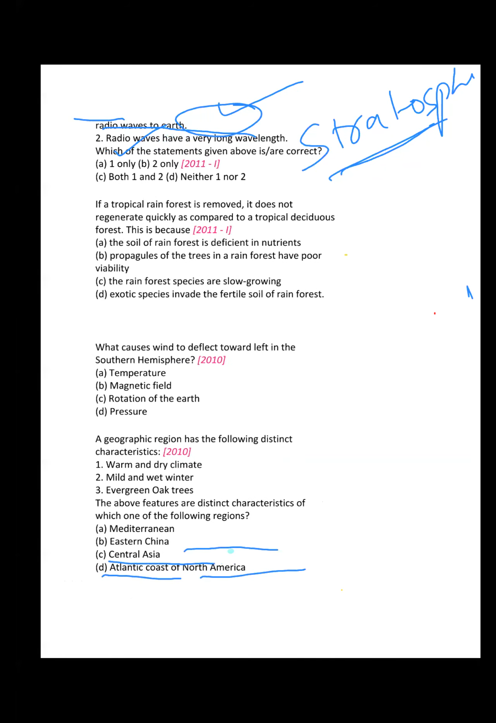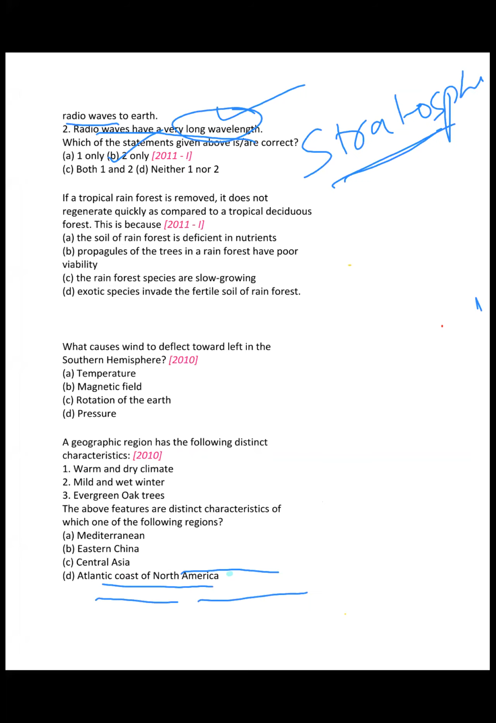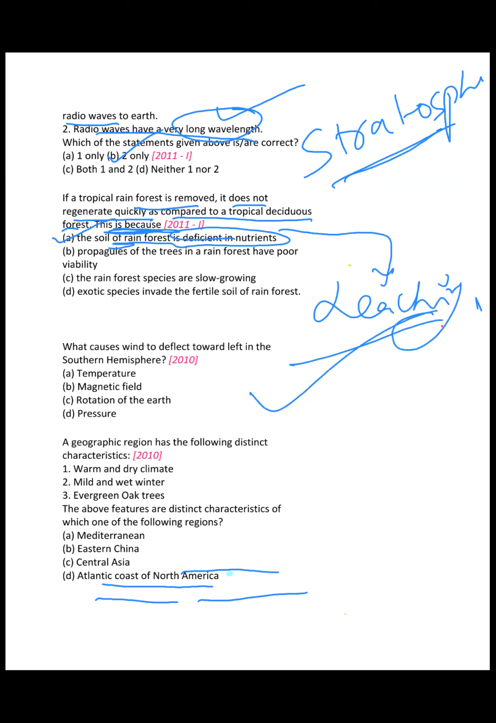If a tropical rainforest is removed, it does not regenerate quickly as compared to tropical deciduous forest. This is because, as we discussed today, the soil of the rainforest is deficient in nutrients. Why? Leaching. Right? Yes, sir.